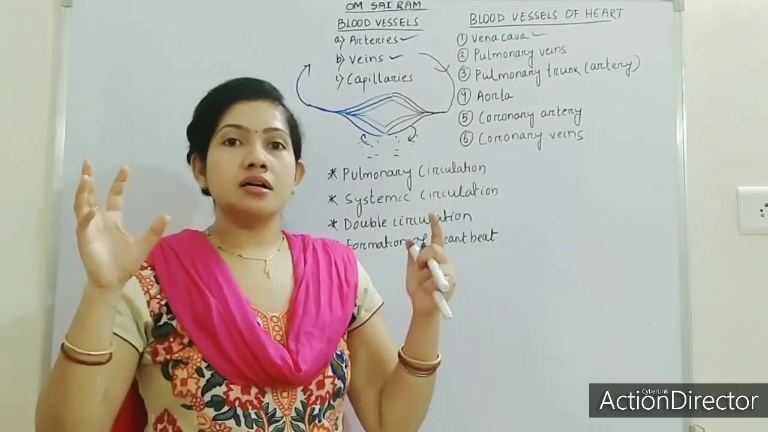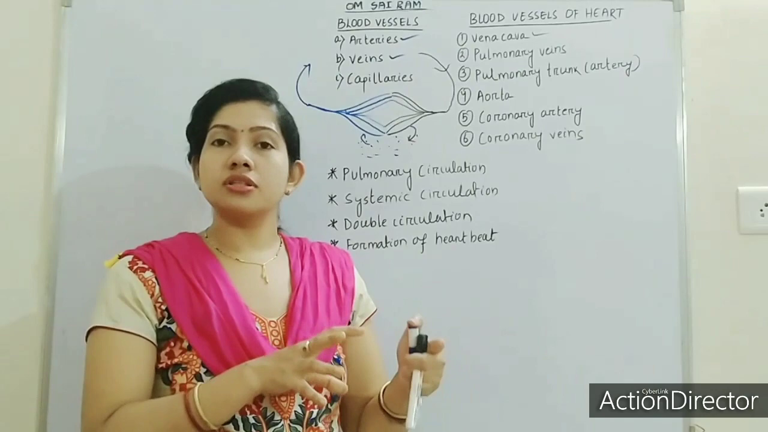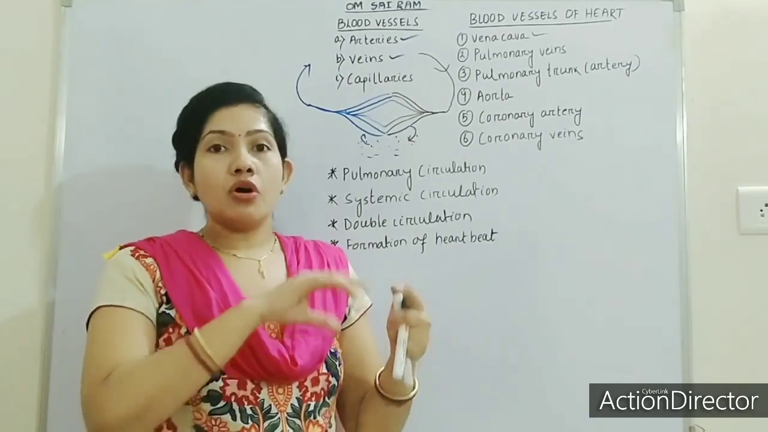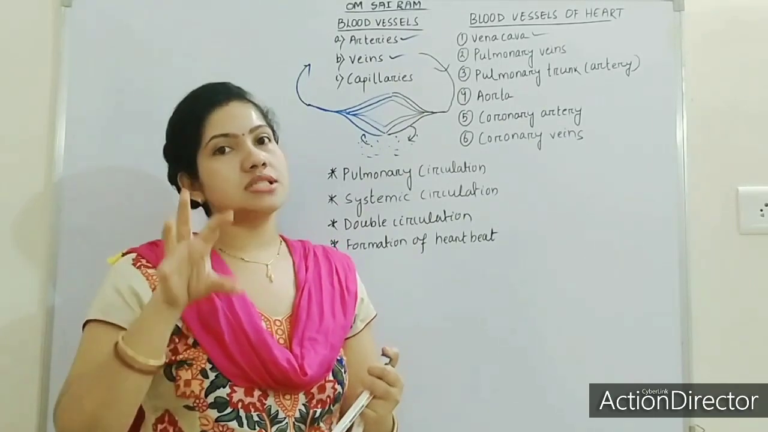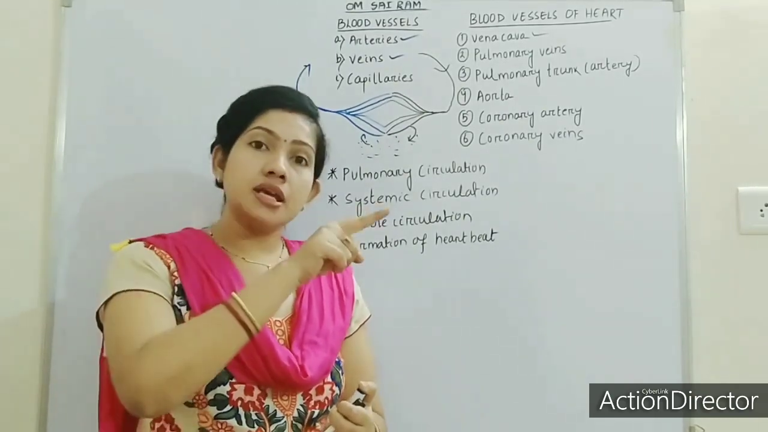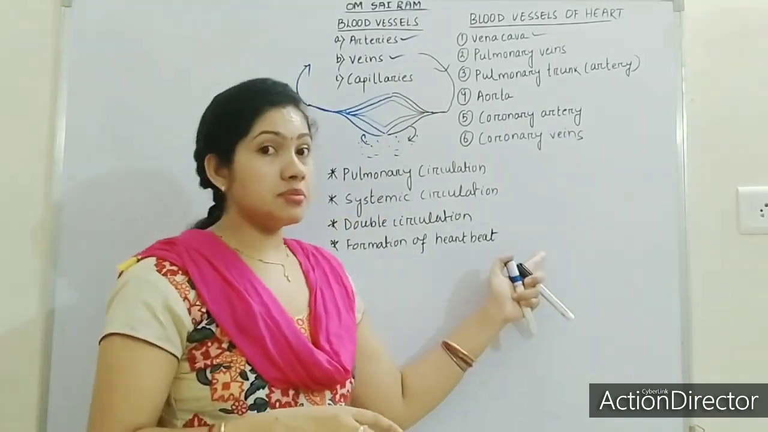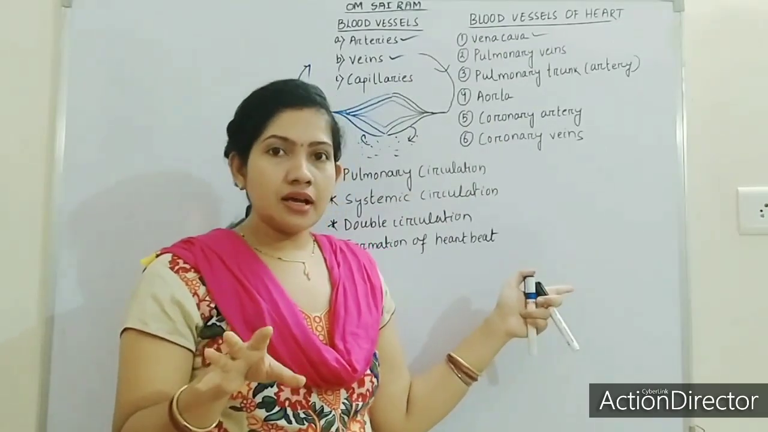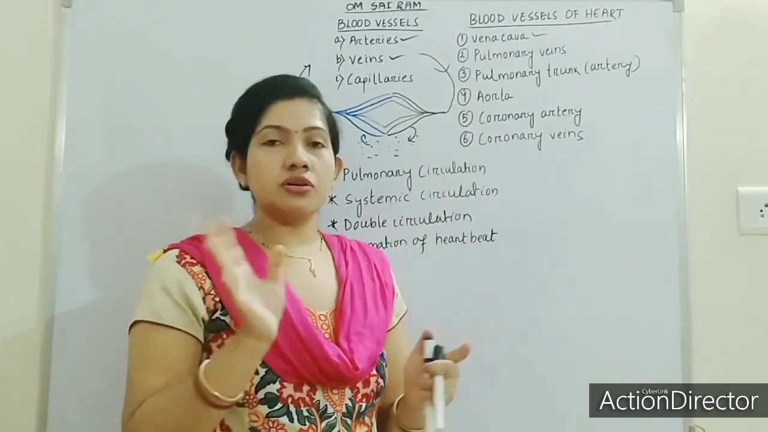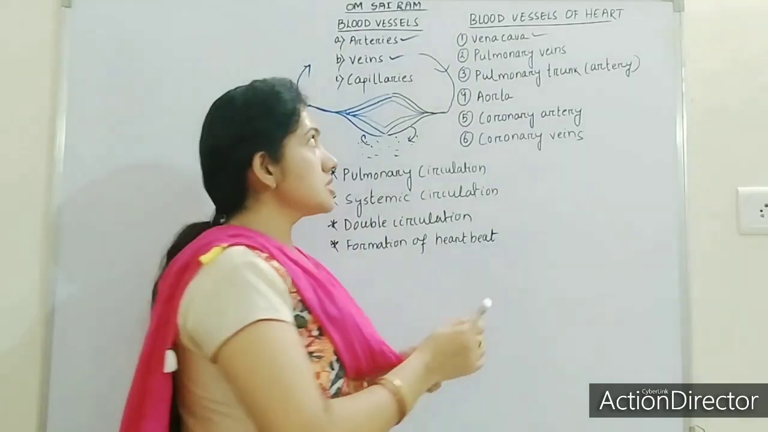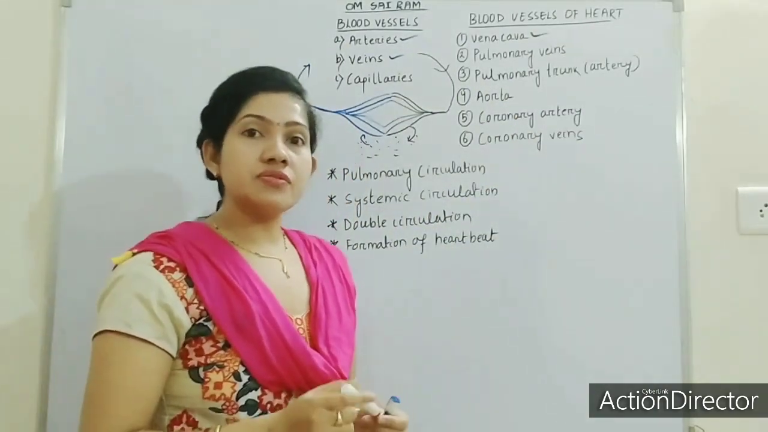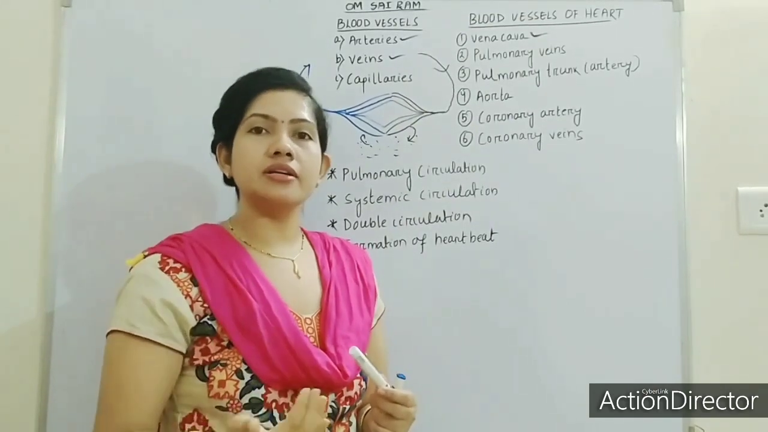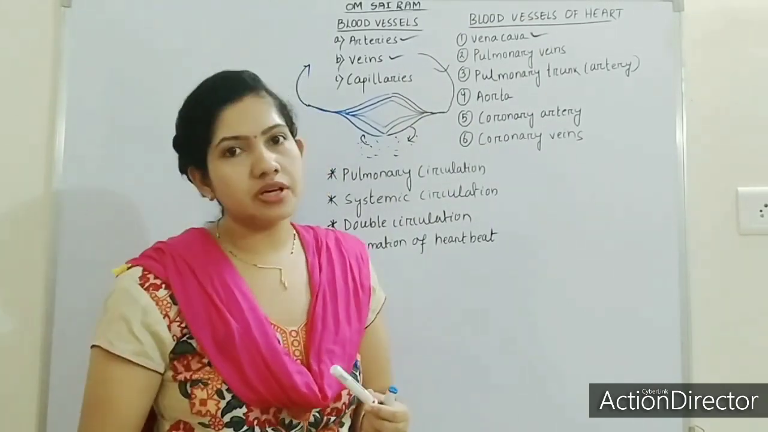Like this, the right auricle will receive the deoxygenated blood from the superior vena cava and inferior vena cava. Again, I am not drawing the diagram here because all these things we have already discussed. Okay, so this is all about vena cava. Vena cava is the largest vein in the human body. It is divided into superior and inferior.